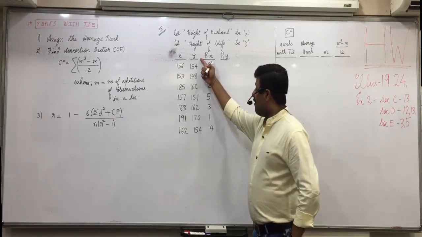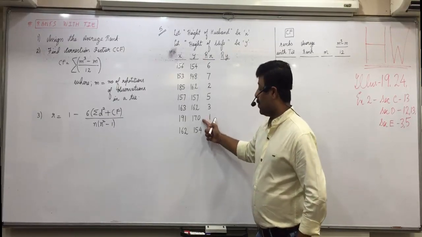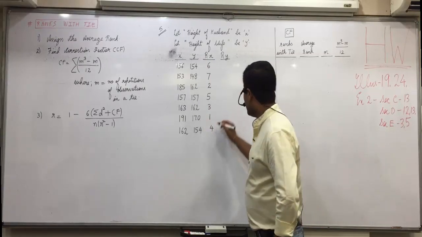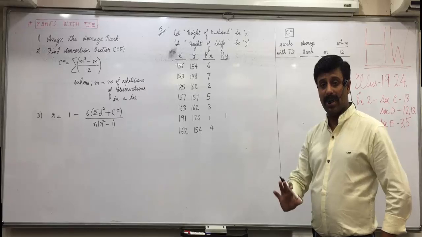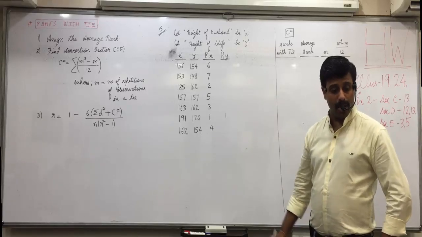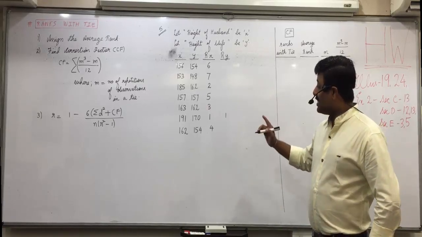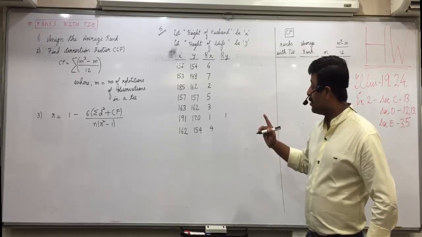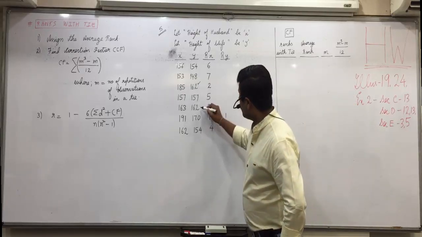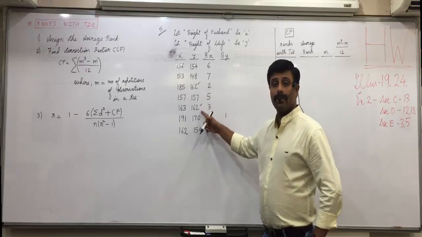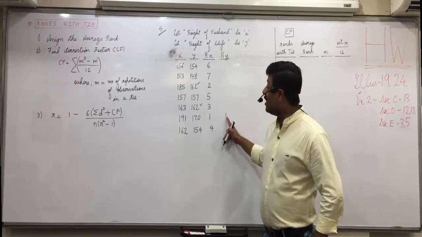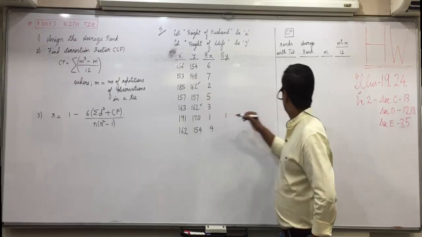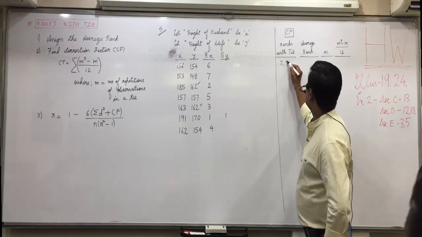Highest value in Y is 170. Mark it as first rank and it's not repeated. It's appearing only one time. Did you write that? After 170, which is the next number? 162. But 162 comes two times? Yes. 170 we gave first rank. So there is a tie in which ranks? Second and third. Ranks with tie, write down 2 and 3.